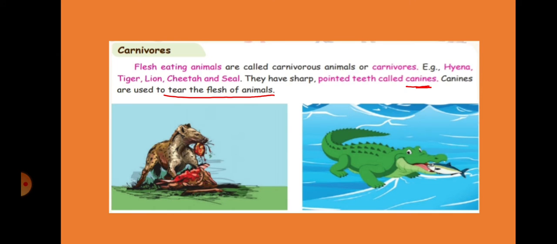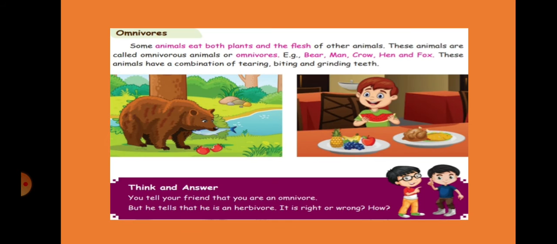First one is incisors, that is to cut the grass and all. This is canines. This is to tear the flesh of animals. Next, omnivores. Omnivores means some animals eat both plants and the flesh of other animals.